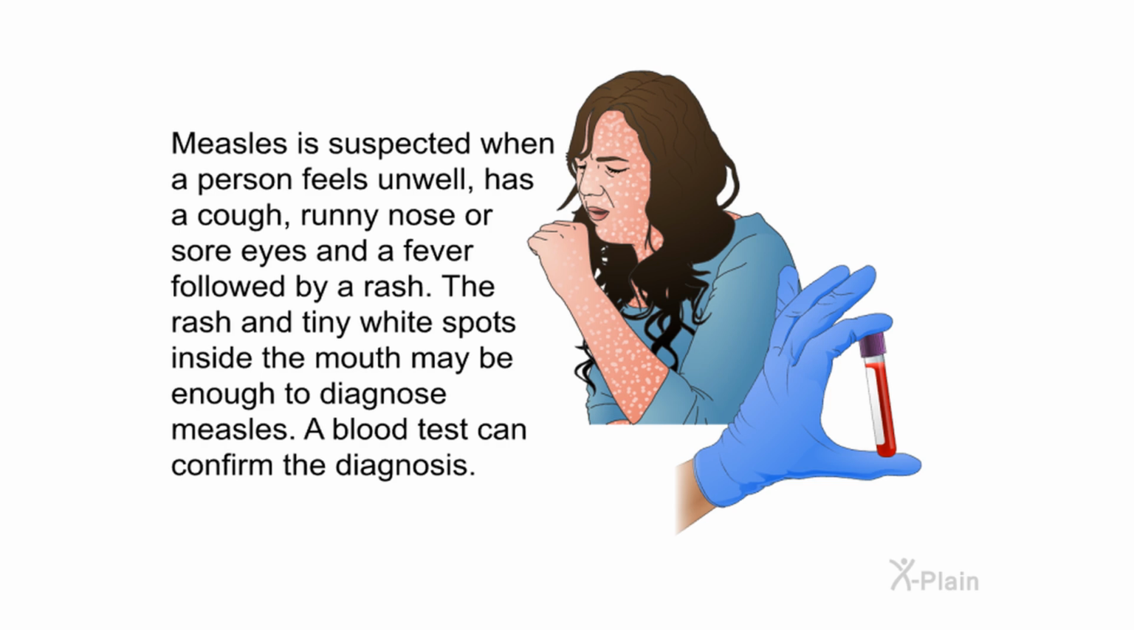Measles is suspected when a person feels unwell, has a cough, runny nose or sore eyes, and a fever followed by a rash. The rash and tiny white spots inside the mouth may be enough to diagnose measles. A blood test can confirm the diagnosis.